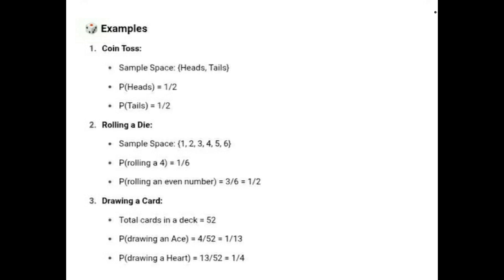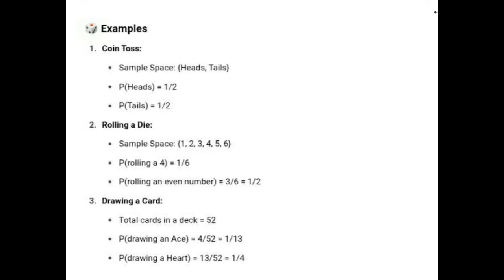Example: when we toss a coin, the sample space is head and tails. The probability of heads coming up on a tossed coin is 1 by 2 and the probability of tails coming up is 1 by 2. Rolling a die, the sample space is 1, 2, 3, 4, 5 and 6. The probability of rolling a 4 is equal to 1 by 6. The probability of rolling an even number is equal to 3 by 6, which is 1 by 2.